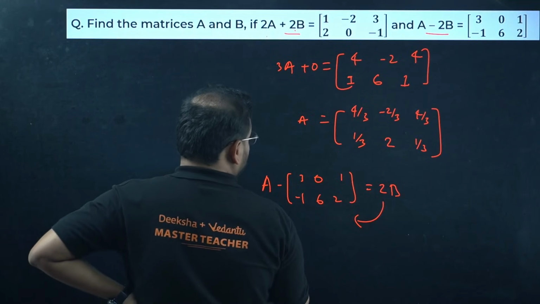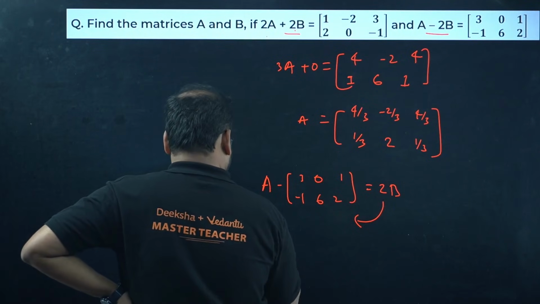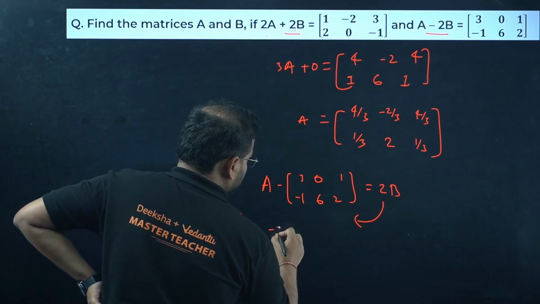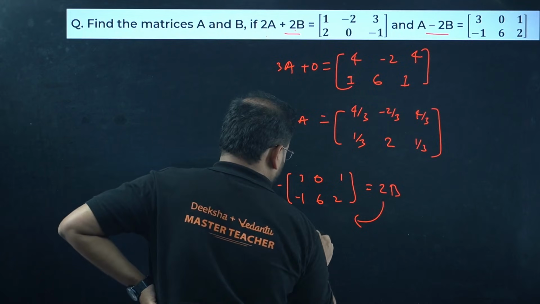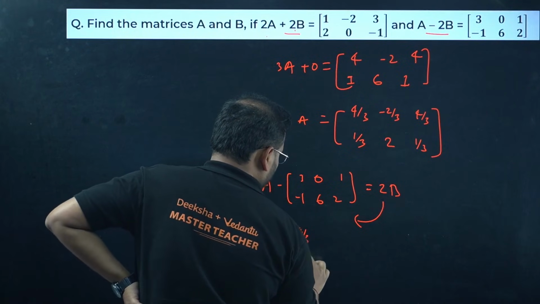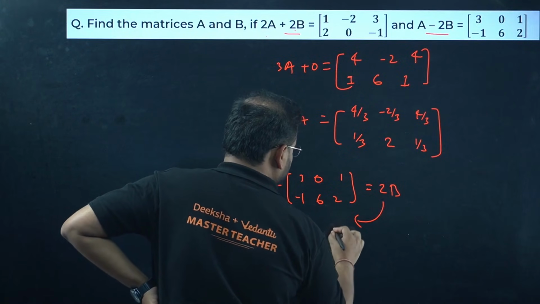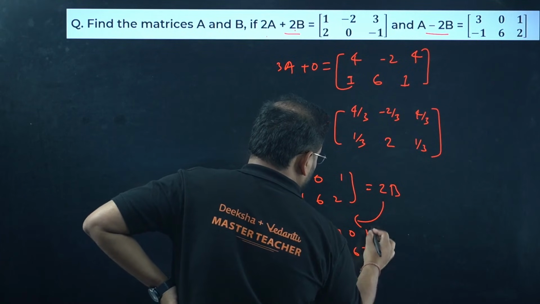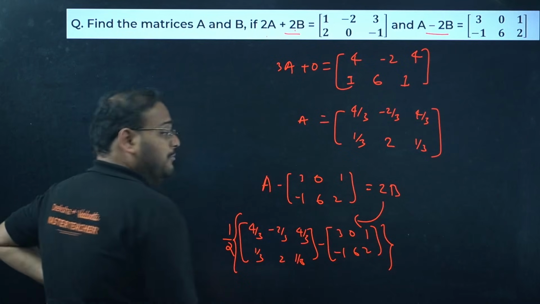The matrix A is 4 by 3, minus 2 by 3, 4 by 3, 1 by 3, 2, 1 by 3. This is matrix A minus the matrix, 3 0 1 minus 1 6 2. I am not solving it. You have to solve and let me know.